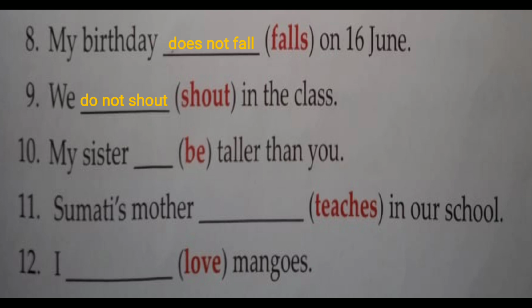Number 10 is my sister dash taller than you. And what is there in the bracket? B is in that bracket. So what will we do? Is not, right? Number 11: Sumati's mother dash in our school, and the bracket is teaches. Sumati's mother represents the singular form of the noun, and teaches represents the simple present tense. Does not teach.